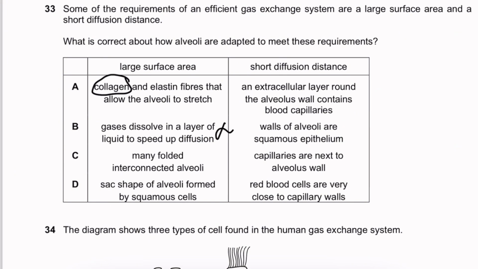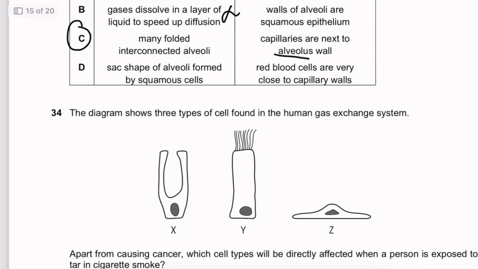Many folded interconnected alveoli, or sac-shaped alveoli formed by squamous cells. So these two could actually work. Yes, many folded interconnected alveoli versus short diffusion distance. Capillaries are next to the alveolus wall, or red blood cells are very close to the capillary walls. What we're looking for is an answer directly related to the alveolus, not the red blood cells close to capillary walls. So C is your answer.